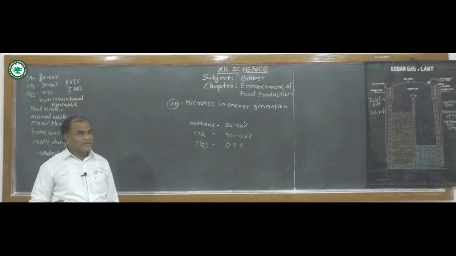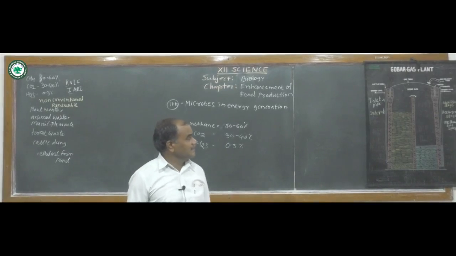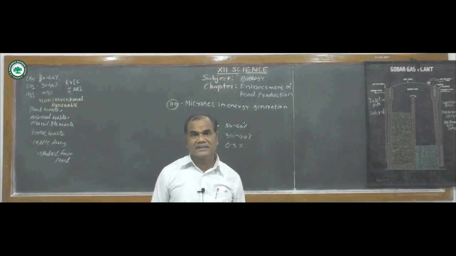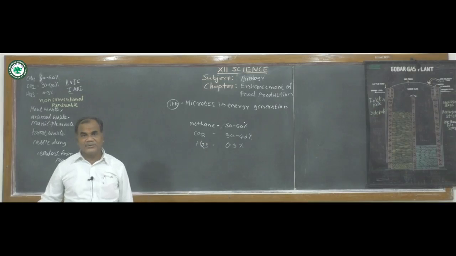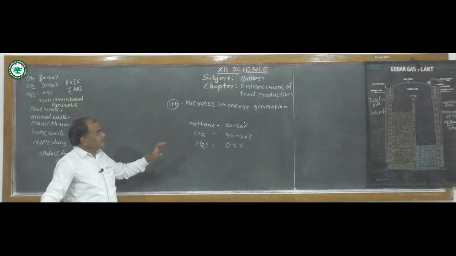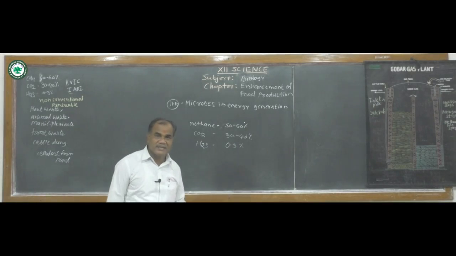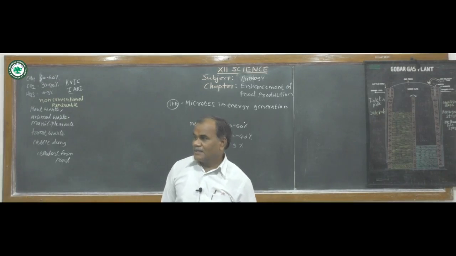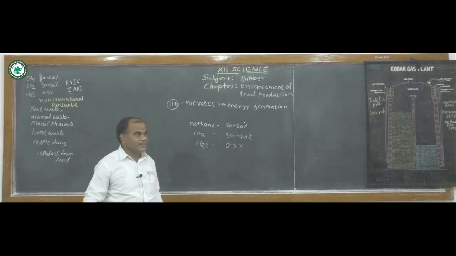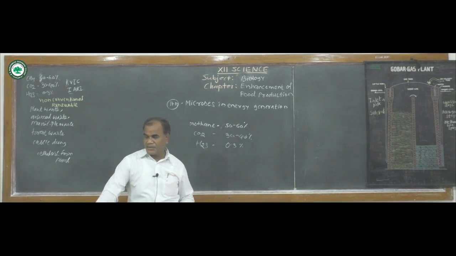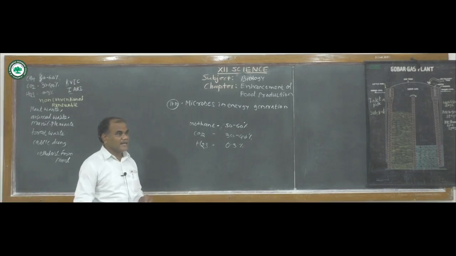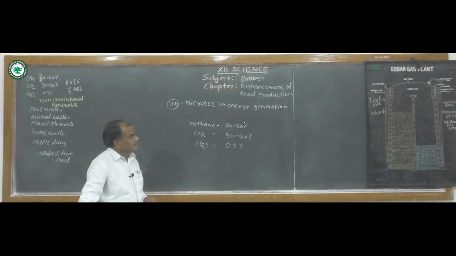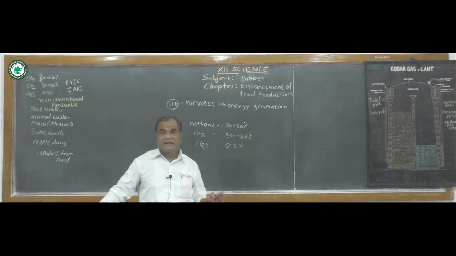Which raw materials are used for the formation of biogas, commonly known as gobar gas, in gobar gas plants? They include waste material. Our country is very large, so abundant raw material is available. So these raw materials are used for the formation of gobar gas or biogas.